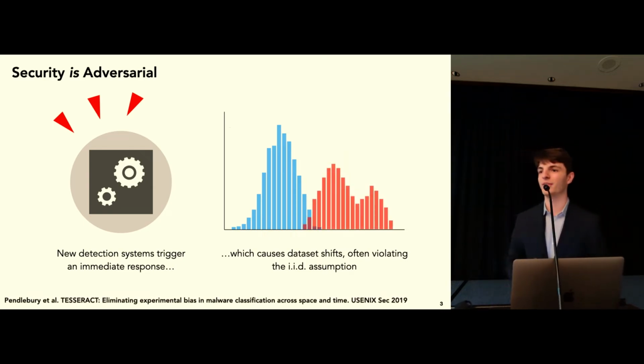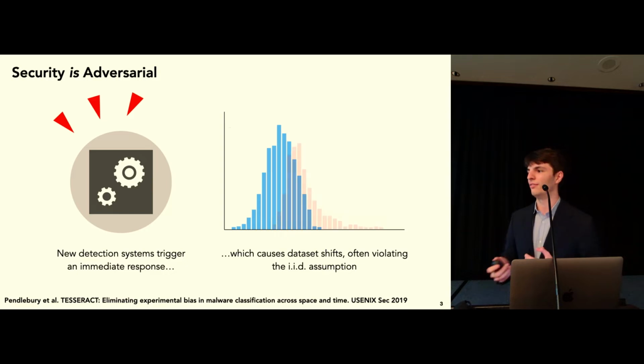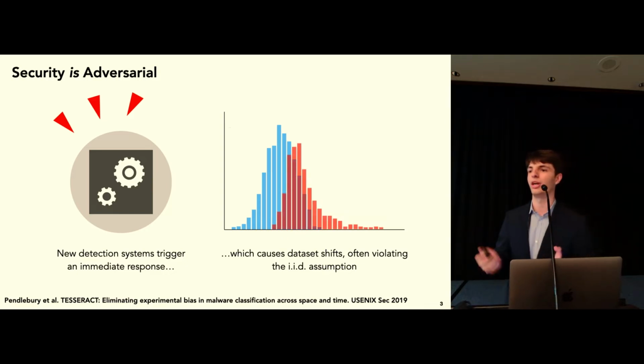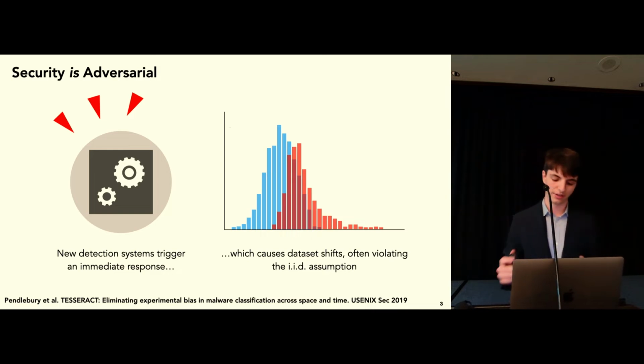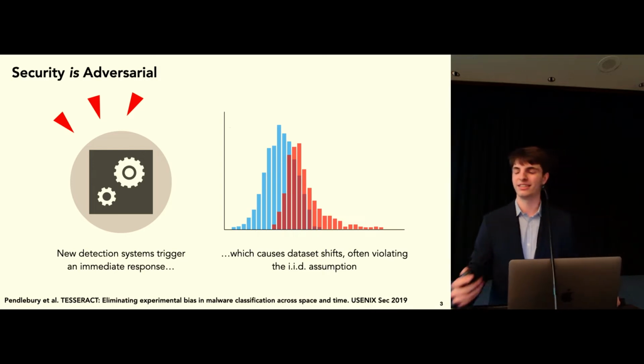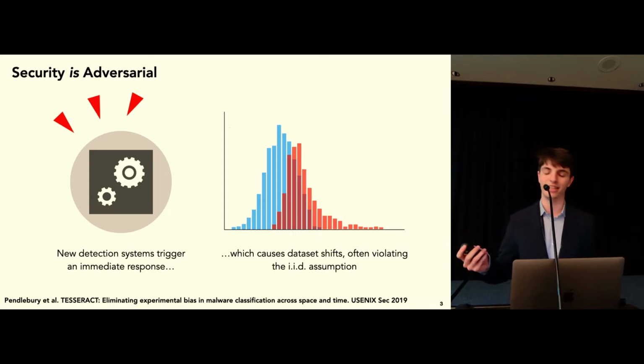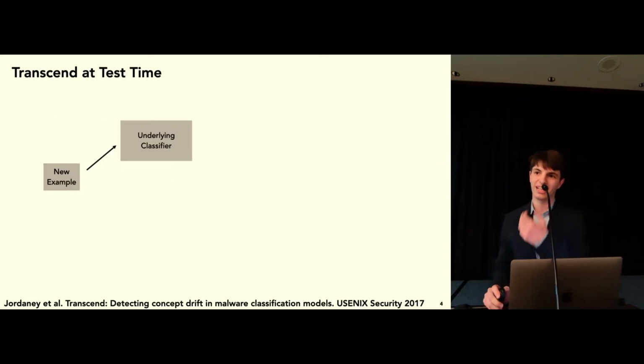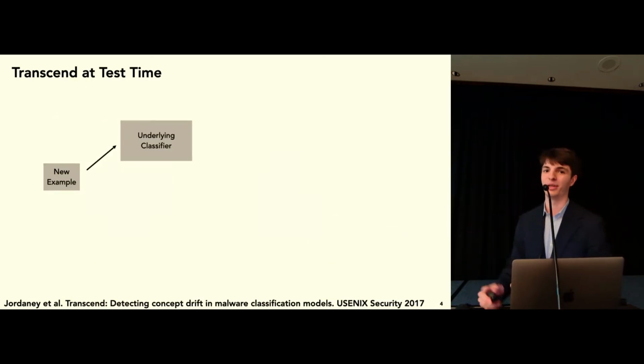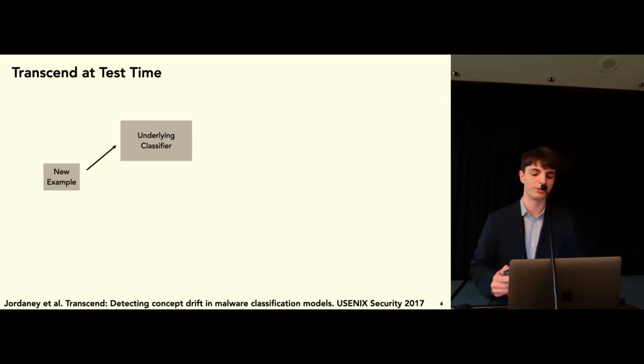In particular, this is because it leads to a variety of dataset shifts, which are usually umbrella termed under concept drift, but they can be much more nuanced than that. And this is a nightmare because it's violating one of the main assumptions we make when training machine learning systems, that the train and testing data are IID. So this is exactly what our lab was trying to address in 2017, work which was published at USENIX Security